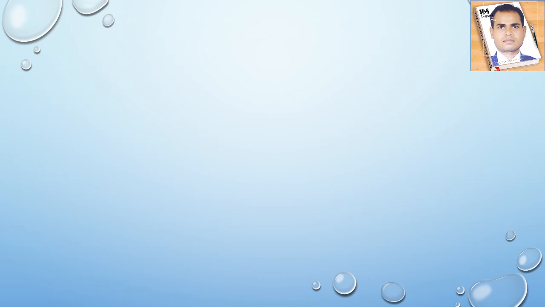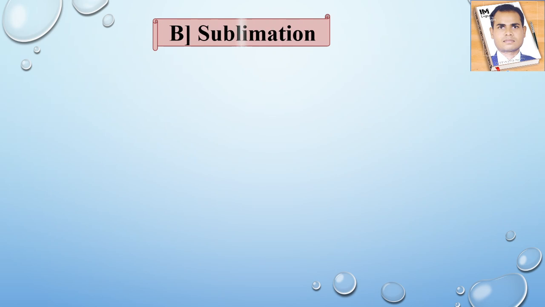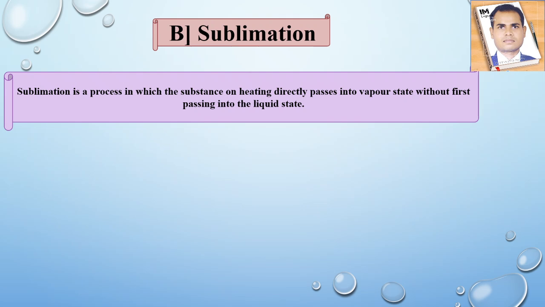Now we have to see the next method for the purification of a solid organic compound, that is the sublimation process. What is the sublimation process? In this process, the substance on heating passes directly into the vapor state, without first passing into the liquid state.